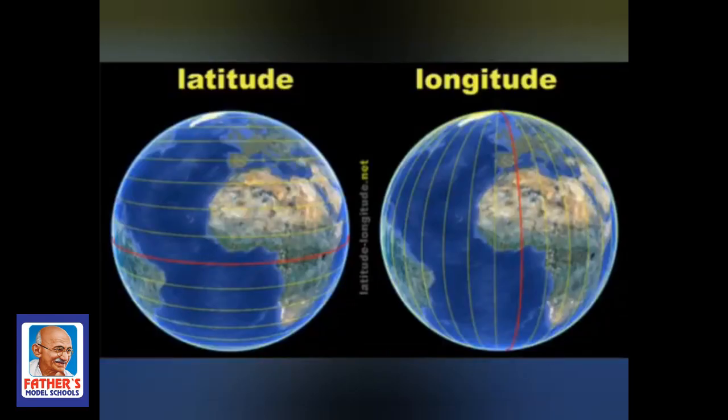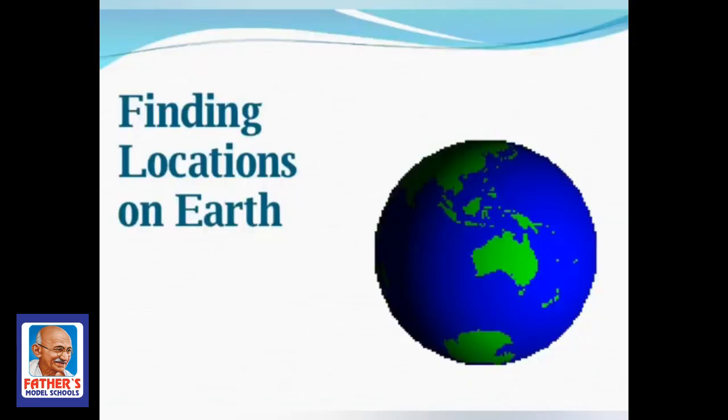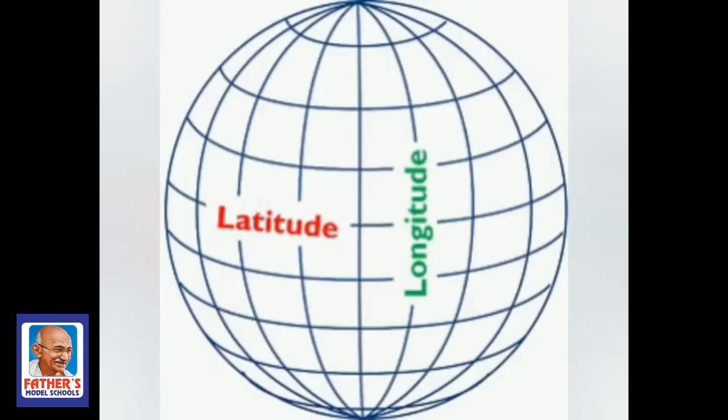Today's topic is latitudes and longitudes. What are latitudes and longitudes? They are used to locate places on earth. They are imaginary lines which have been drawn on its surface by geographers. They are called latitudes and longitudes. So what are latitudes and longitudes? They are imaginary lines that have been drawn on the surface of the earth.